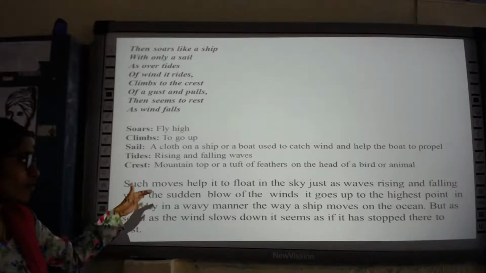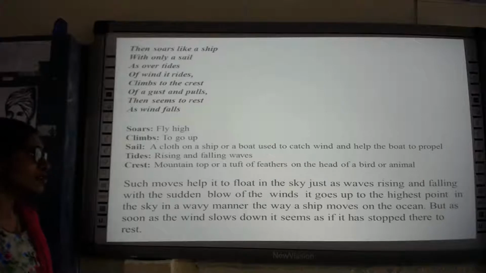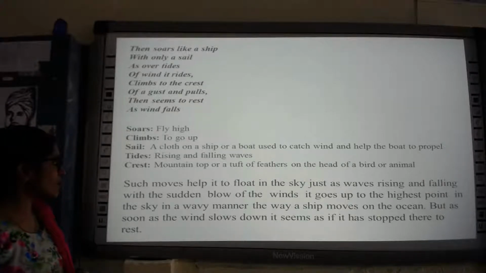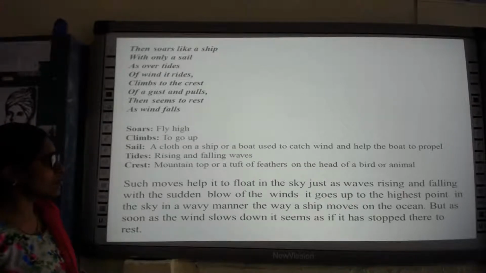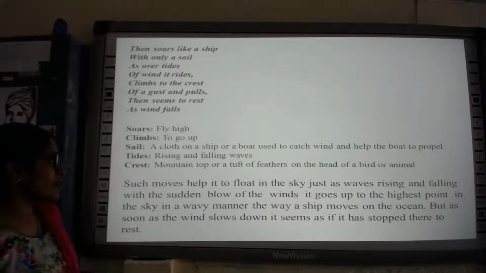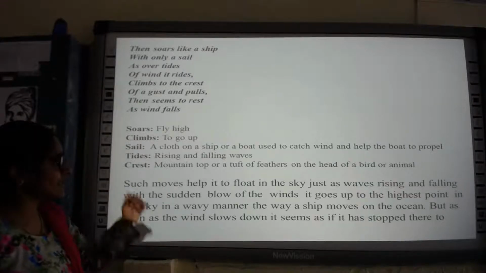Such moves, the moving of the kite, help it to float in the sky just as waves rise and fall with the sudden blow of the wind. It goes up to the highest point in the sky in a wavy manner, the way a ship moves on the ocean. So, how is the poet comparing the flight of a kite?